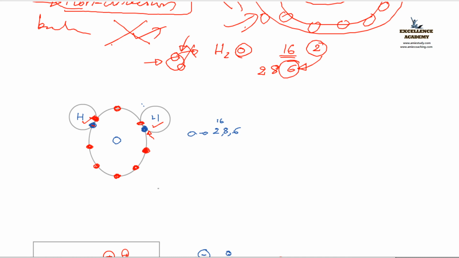Why is oxygen making company with the two hydrogens? Because then only it will get two electrons, right? See, the oxygen is also sharing the electrons of whom? The hydrogen. Electrons of hydrogen are shared by this oxygen, isn't it? Here you can see that. Okay, this type of bond, which is formed by how? Sharing or transfer?